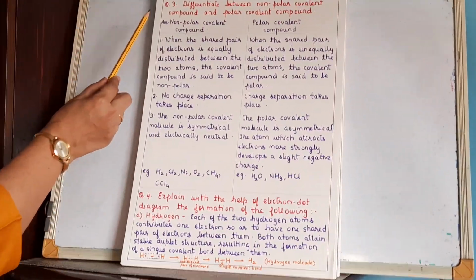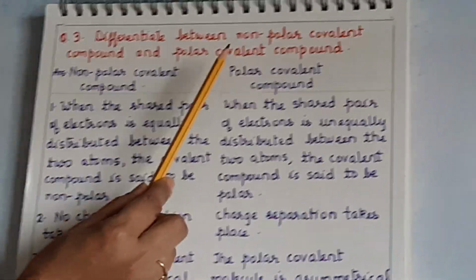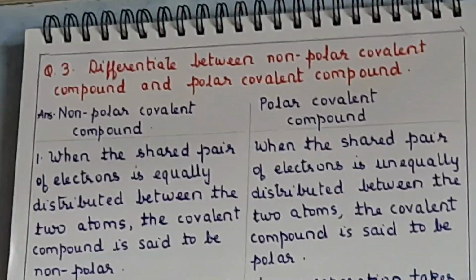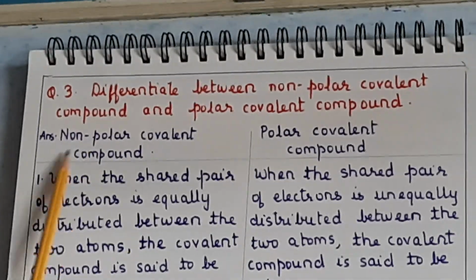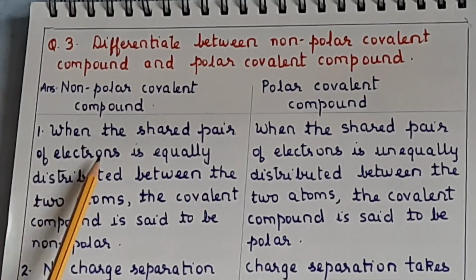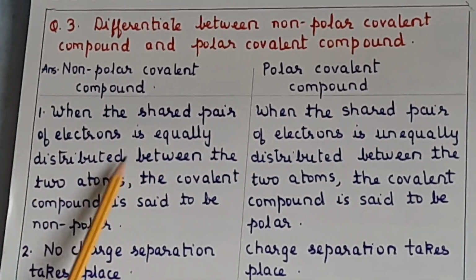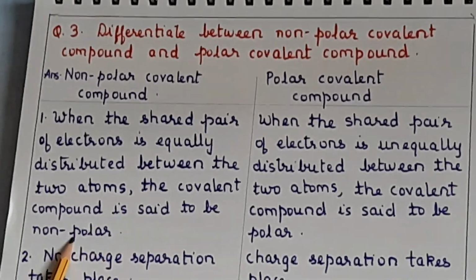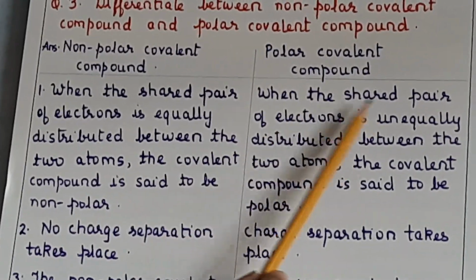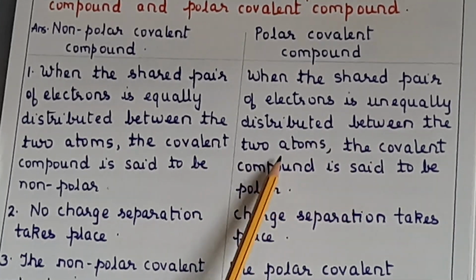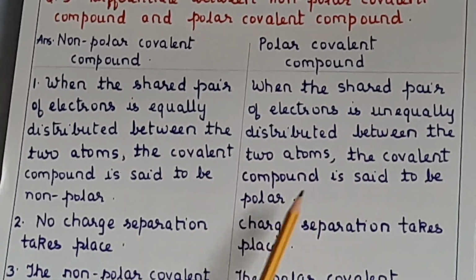So the next question is: differentiate between non-polar covalent compound and polar covalent compound. Give 5 stars to the question. Answer: under non-polar covalent compound, first point, when the shared pair of electrons is equally distributed between the two atoms, the covalent compound is said to be non-polar. And here, when the shared pair of electrons is unequally distributed between the two atoms, the covalent compound is said to be polar.